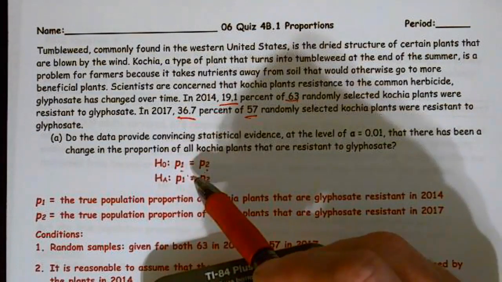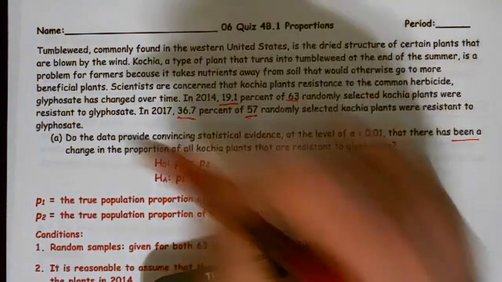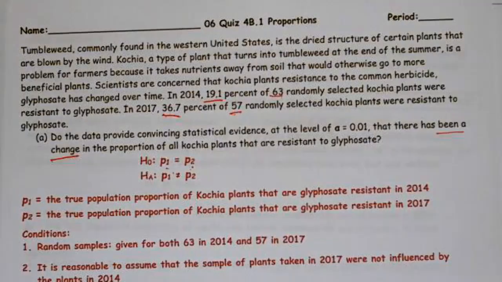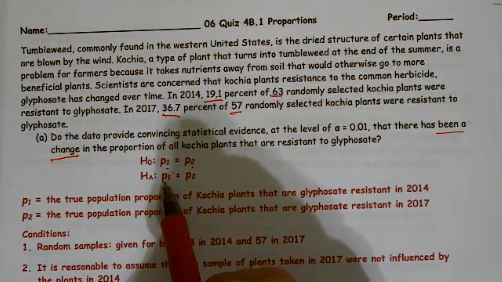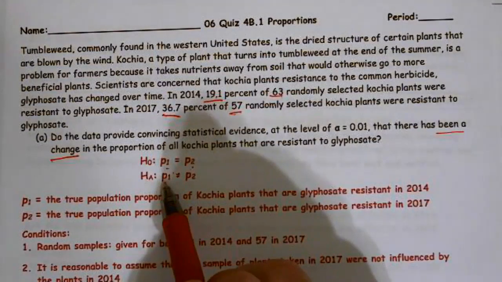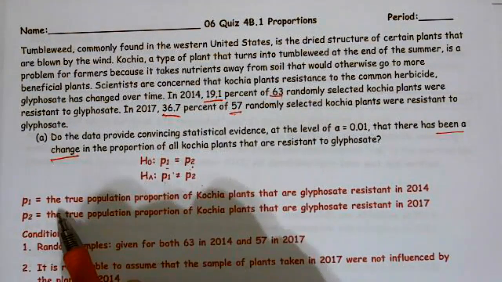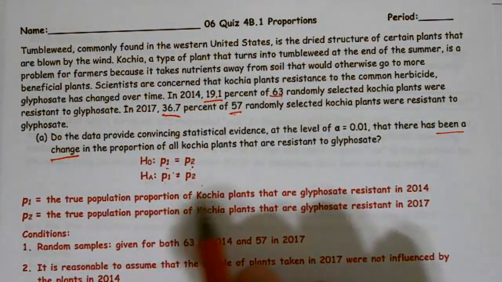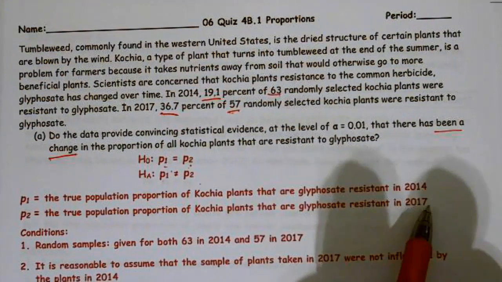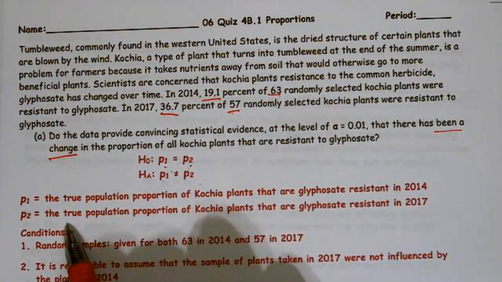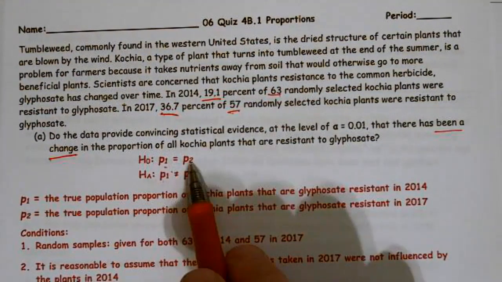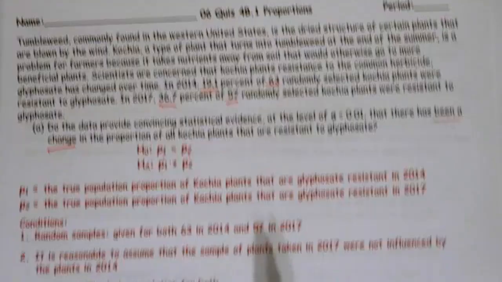And they didn't say a direction in this case, they just say there has been a change. Now, you had the same problem on the homework and it had a direction, but here we don't have a direction. So since we don't have a direction, we don't say less than or more than; P1 does not equal P2. It is extremely important to define our parameters. So let P1 equal the true population proportion of plants that are glyphosate resistant in 2014, and P2 the true population proportion of Kochia plants that are glyphosate resistant in 2017. All right, so no, they're not equal between the 2 years.